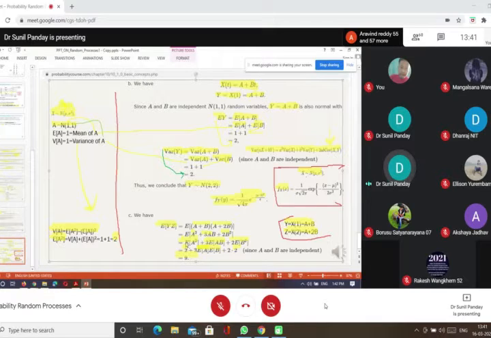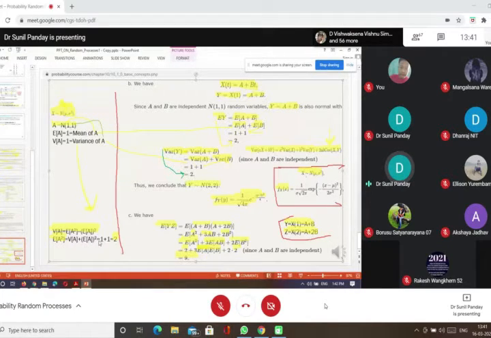Now the expectation of A square is the remaining problem. You know that the variance of A is equal to the expectation of A square minus the expectation of A whole square. But we know that A is normal(1, 1), so the variance of A is equal to 1. From here we can write the expectation of A square equal to the variance of A plus the expectation of A whole square.